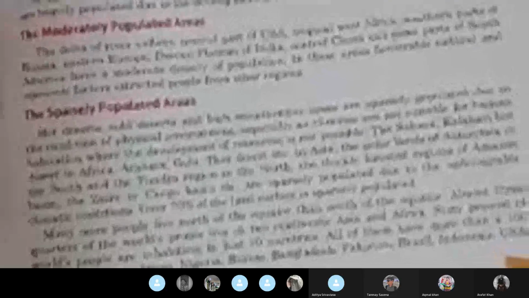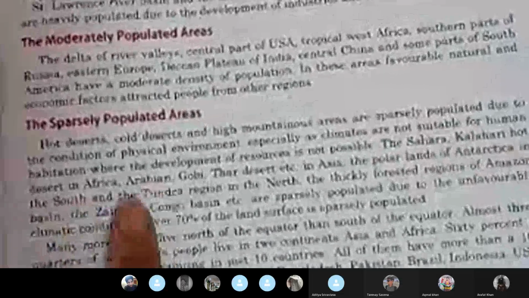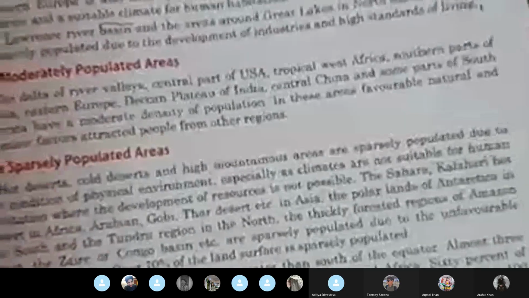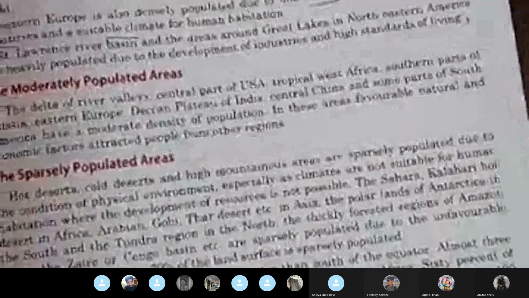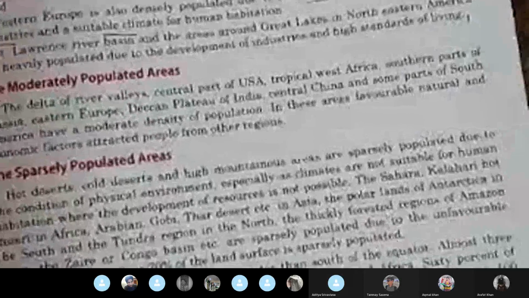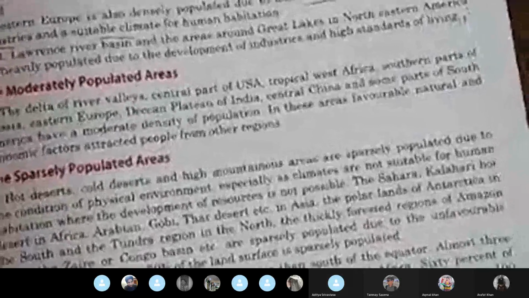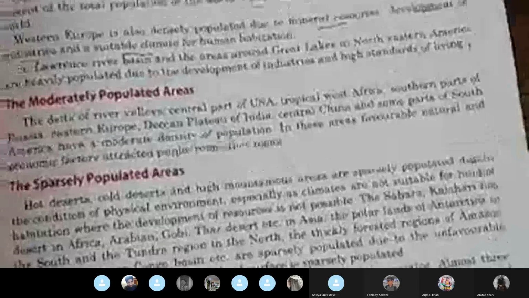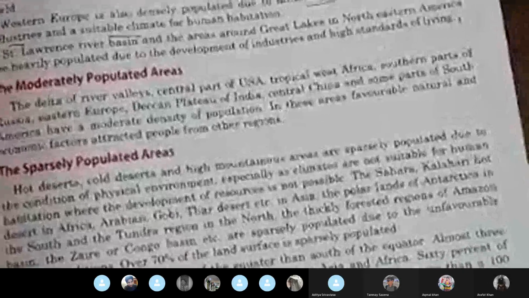So they have given you the names of the deserts, Sahara, Kalahari. These are the deserts in Africa. Then Arabian desert, then Gobi, Thar desert in India. Then the polar lands, that means the places next to the North Pole and South Pole. So those are called polar lands. So what are those polar lands? The tundra regions in the north, and Antarctica. The whole continent of Antarctica is very thinly populated, sparsely populated because of the coldest zone being there.